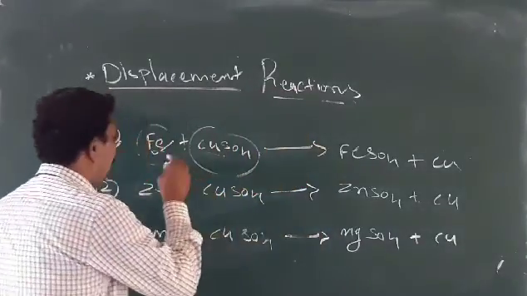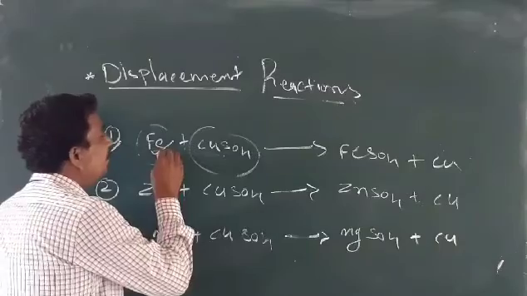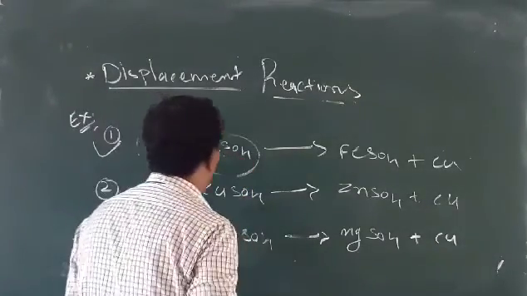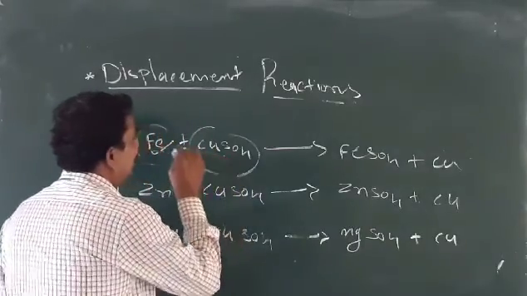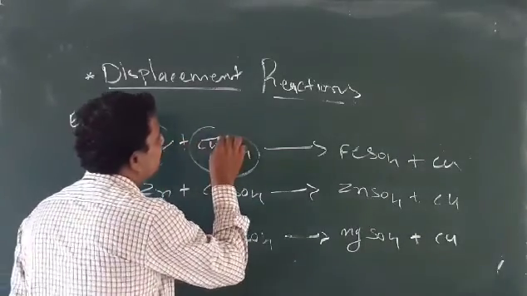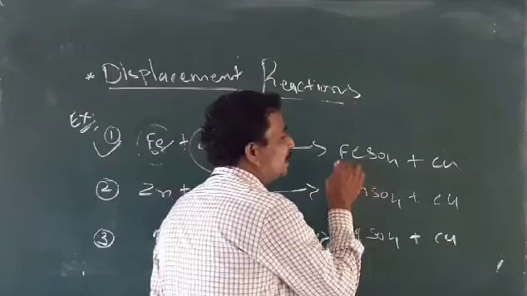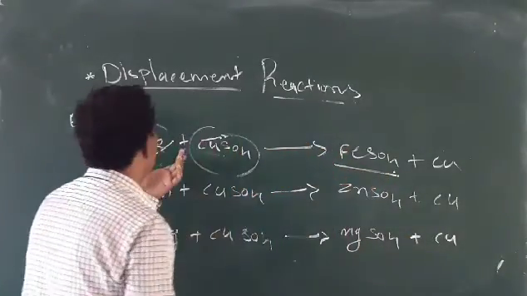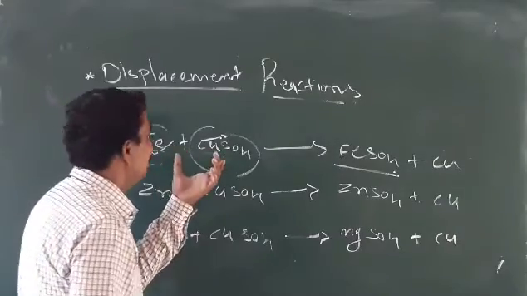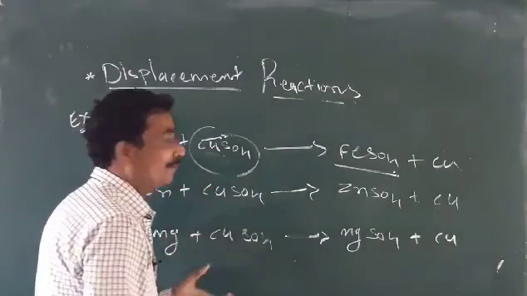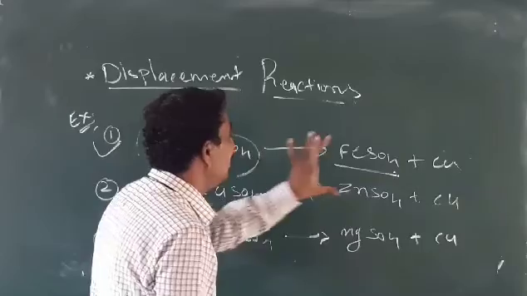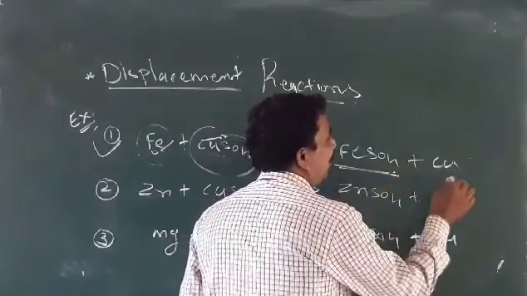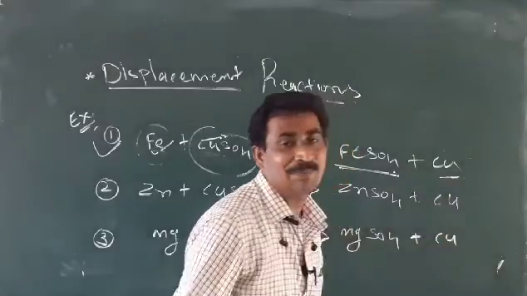So when iron comes into combination with copper sulfate, what will happen? The iron displaces whom? Copper. The reaction is CuSO4 plus Fe, and the product FeSO4 will form and Cu is displaced.